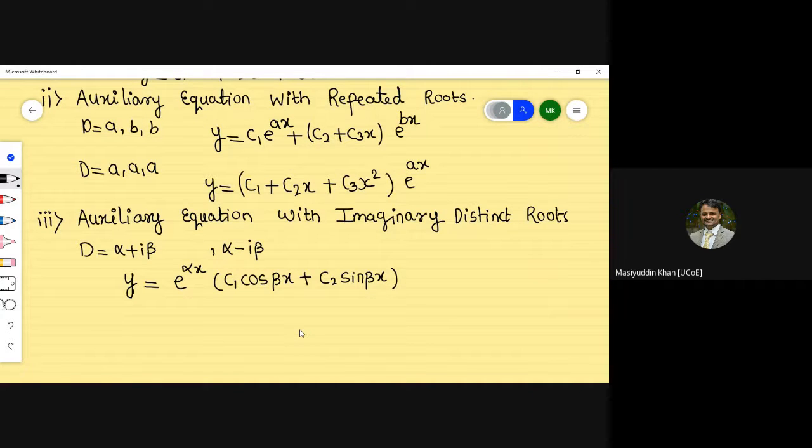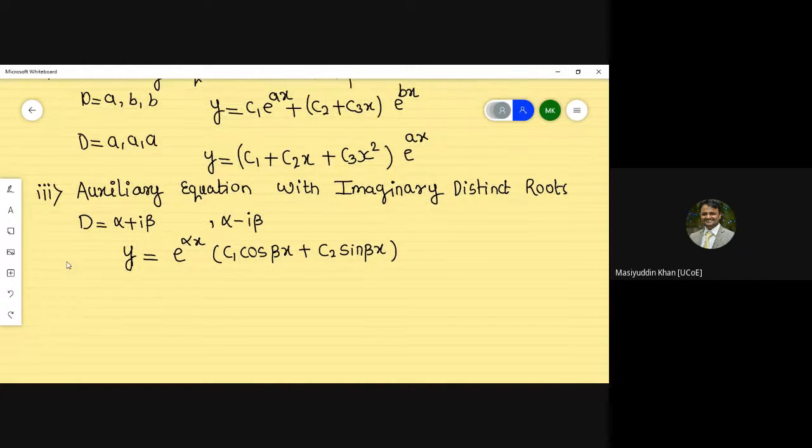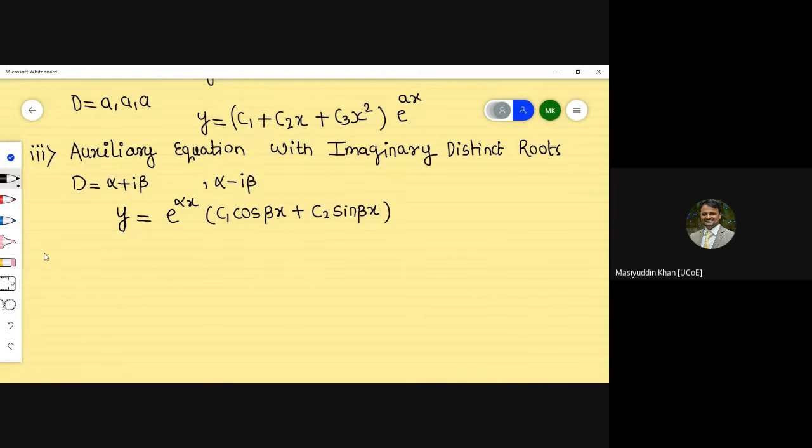So when I say y is equal to e raised to alpha x, C1 cos beta x plus C2 sin beta x, I can conclude this part because it is proved mathematically. So you should remember this thing clearly. Just like when we say a raised to 0 is 1, or anything raised to 0 is 1, it is mathematically proved. That's why we have written it directly here. So you should remember these things. It means they are distinct roots. Now coming to the next part, that is the fourth one, and after this we will stop here today.